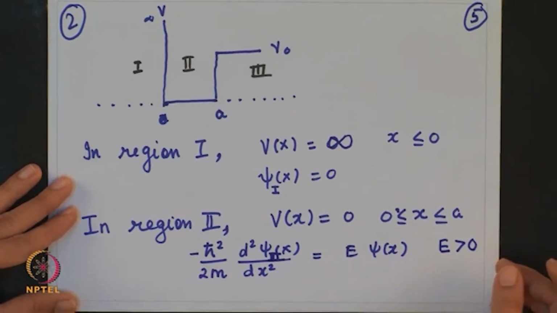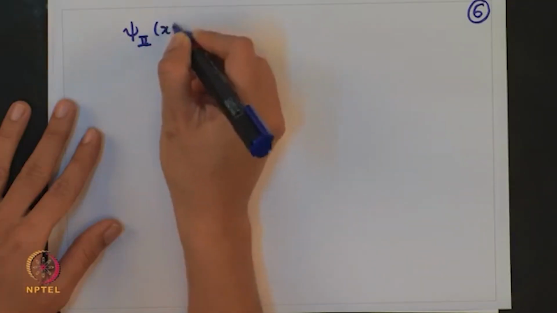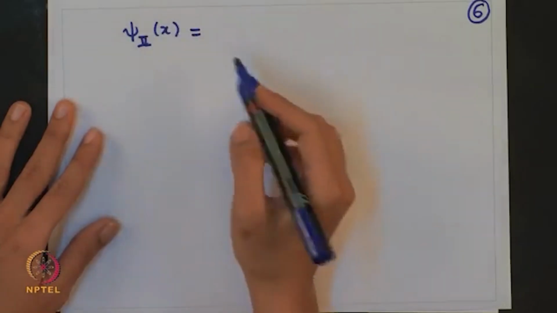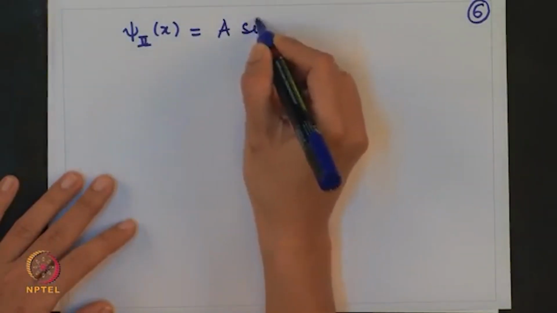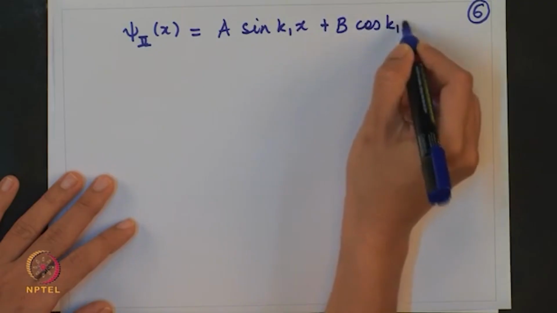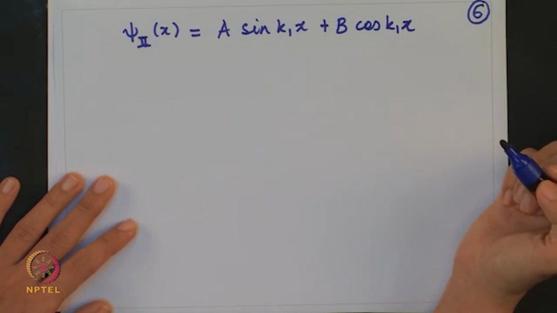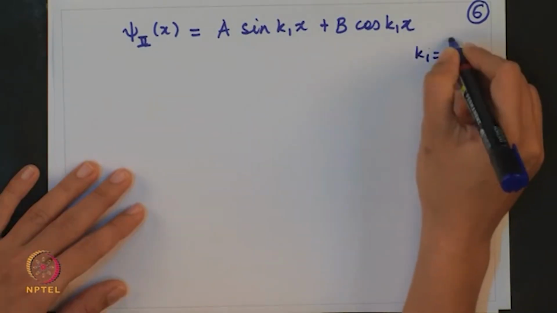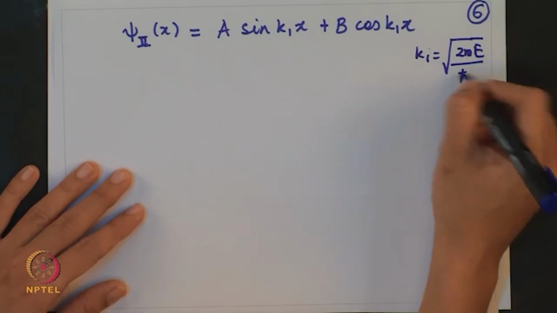Similarly, you can find out the solution for this wave function by simple algebra. The wave function which I wrote for region 2 can be written as A sin k1x plus B cos k1x. This is the general solution for the equation which we had written down before. K1 is nothing but the square root of 2mE upon h cross square.